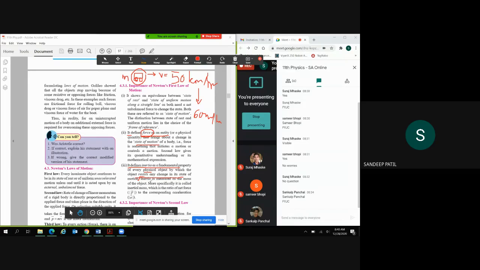So how do we measure inertia? It is measured in terms of the mass of the object, right? More specifically it is called inertial mass, which is the ratio of net force to the corresponding acceleration. So what does this mean? This is our mass, the inertial mass, which always opposes change. Suppose the mass of the train is 1000 kg. That always opposes making this change, that is, the acceleration, right?